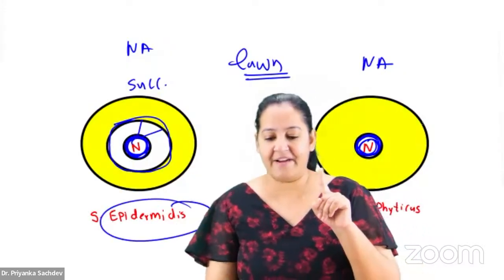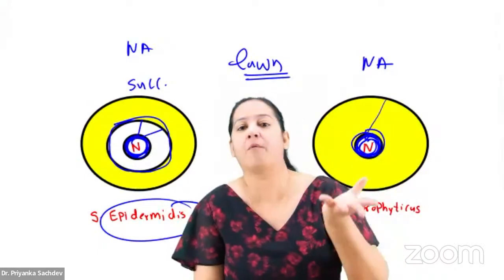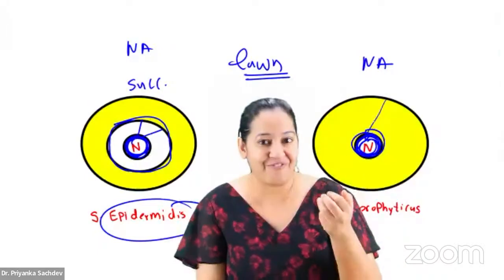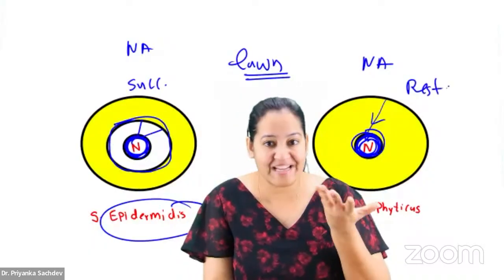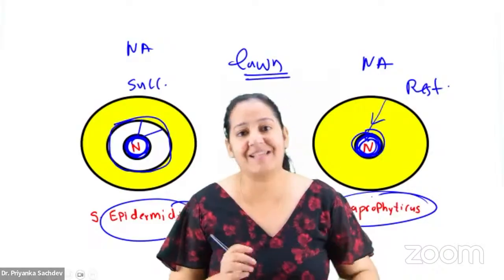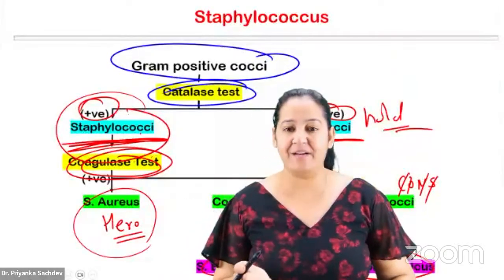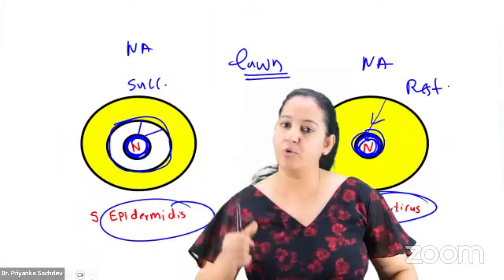But in the second diagram, you can see the bacterial colonies are coming closer to the rim of the novobiocin disc, because they are not afraid of novobiocin. So this one is resistant, and this one is saprophyticus. This is an antibiotic susceptibility test. Novobiocin is a drug like penicillin or cephalosporin. So we take a filter paper and do this test like this.